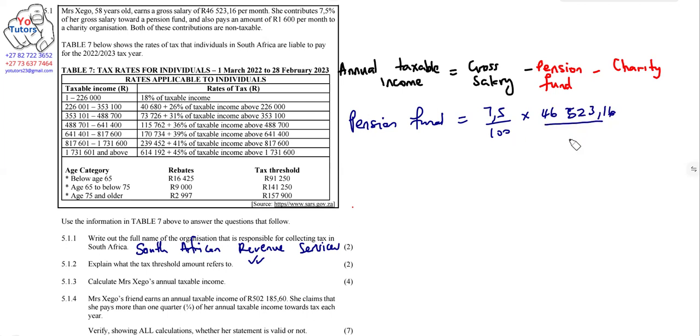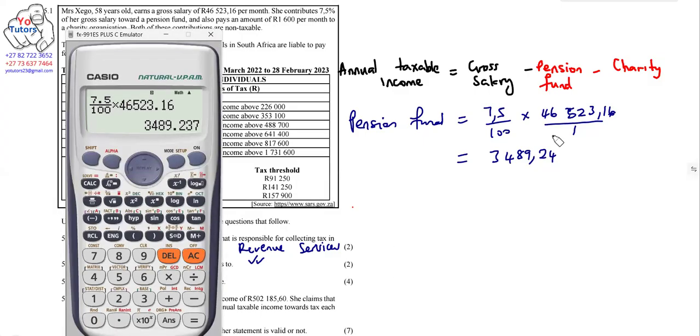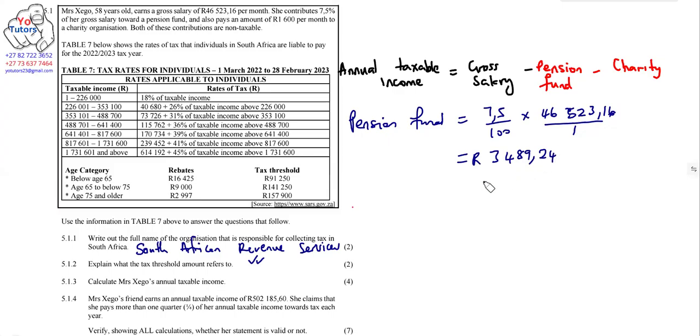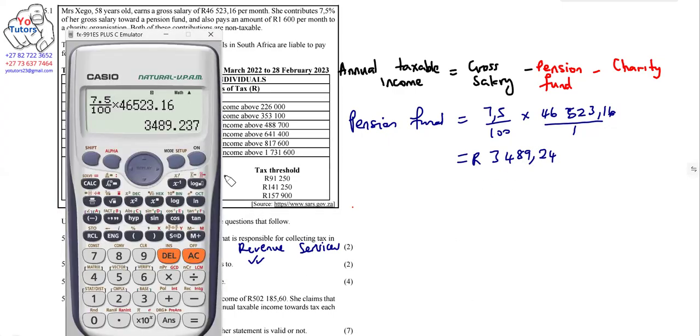Now, what do we get here? Let's see what we get there. So this is what we get here. We get 3,489.24. That's what we have here. So we have rounded off here to 2 decimal places.